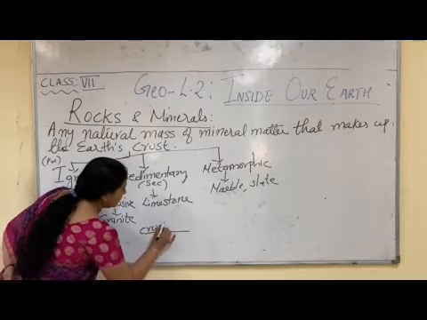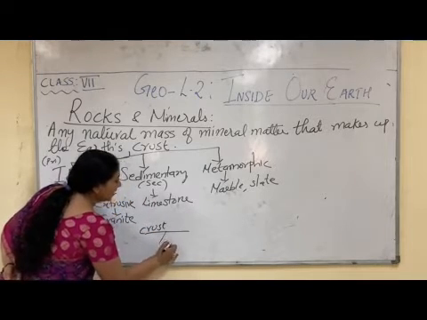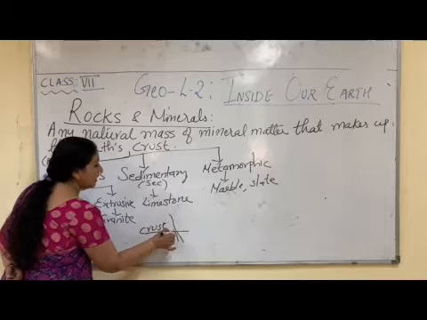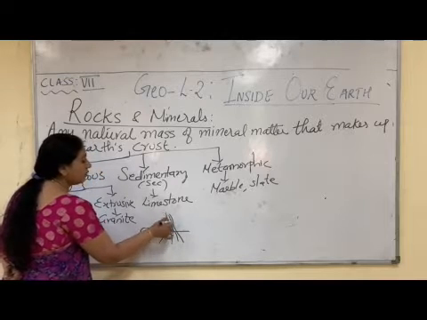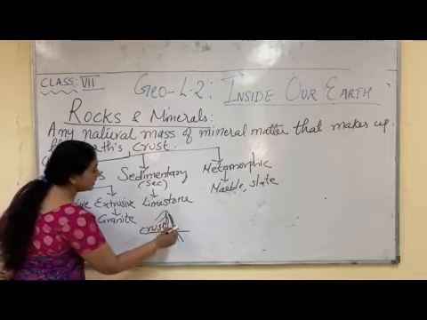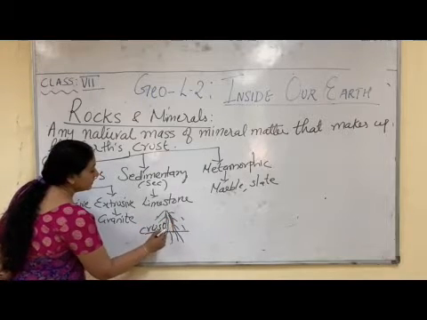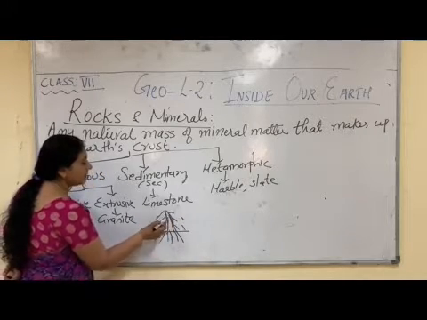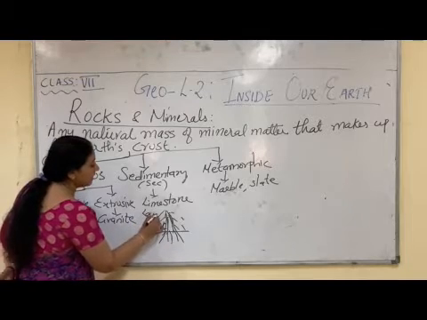suppose this is the crust and the molten magma comes out. When the molten magma comes out, it is called as lava.